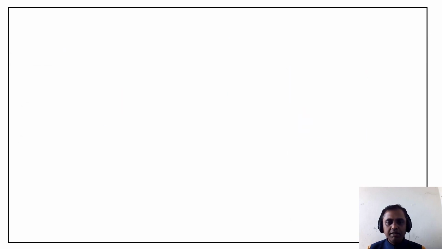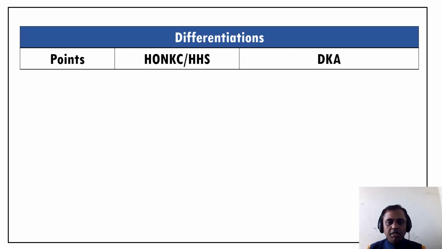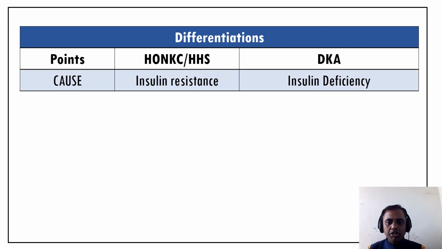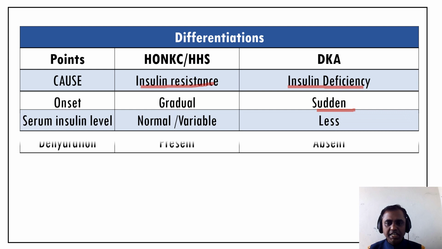Now we will study the differentiation between diabetic coma and diabetic ketoacidosis. The cause is insulin resistance in case of diabetic coma, and insulin deficiency in case of diabetic ketoacidosis. Onset is gradual in case of diabetic coma and sudden in case of DKA. Serum insulin level is normal in case of HSS, that means it is type 2. So this is type 2 and this is type 1.